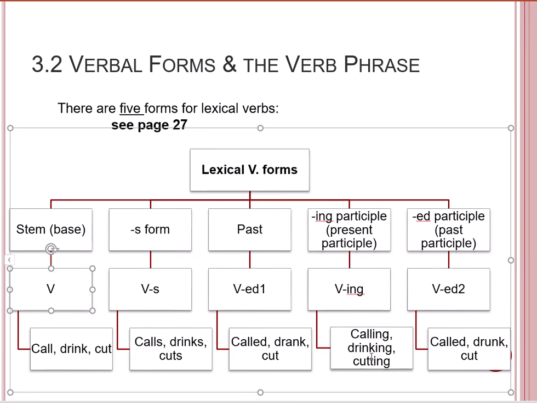We have cutting with ing, number 3, and the VED2 would be again cut, that is similar with VED1 and similar to V, which is the base. So in this case, the irregular verb cut has only 3 forms. So you can see that with different types of verbs, we have different forms.